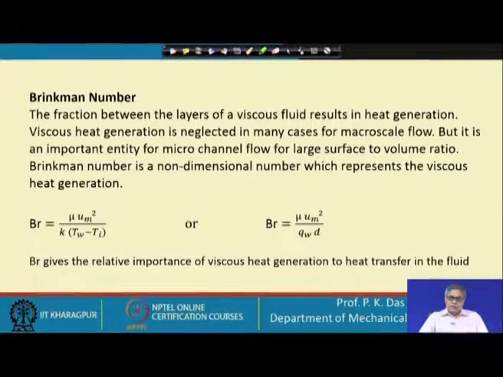So, Br gives the relative importance of viscous heat generation to heat transfer in the fluid. This is our Brinkmann number, and it is often associated with convection analysis of flow through microchannels, because we cannot neglect viscous dissipation in case of microchannel. At least we should try to see how much is the contribution due to viscous dissipation. We cannot be ignorant of viscous dissipation in case of microchannel flow. So, with this, let us go to the next slide.